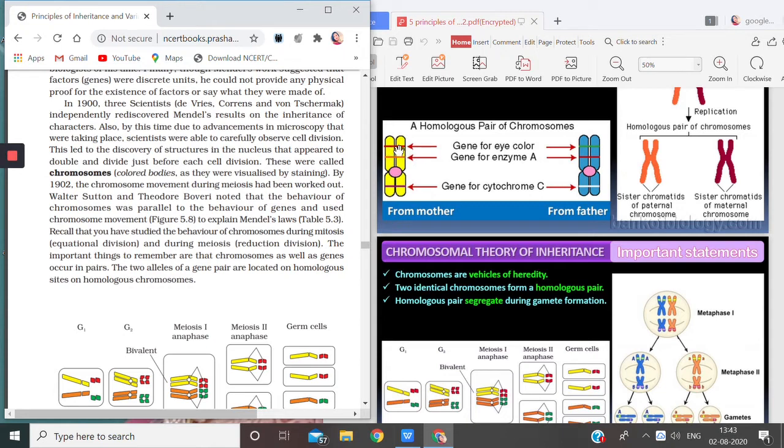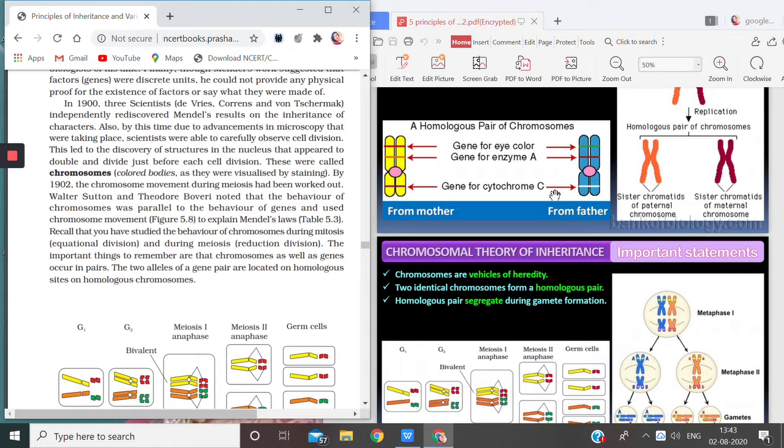Similarly, for the gene for enzyme A, this is the allele here and this is the allele there. The location is the same, though the alleles are different.